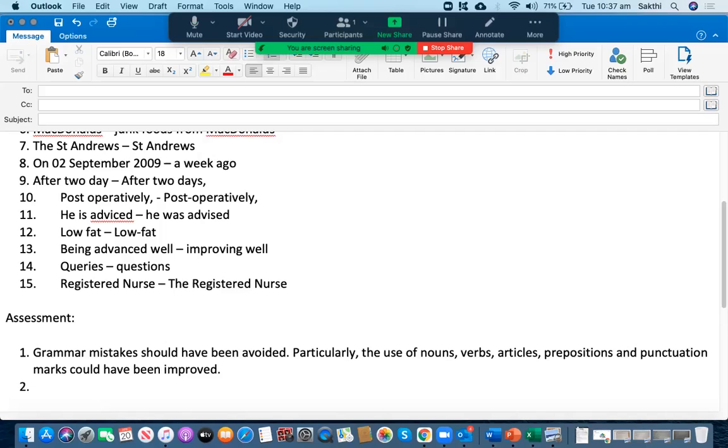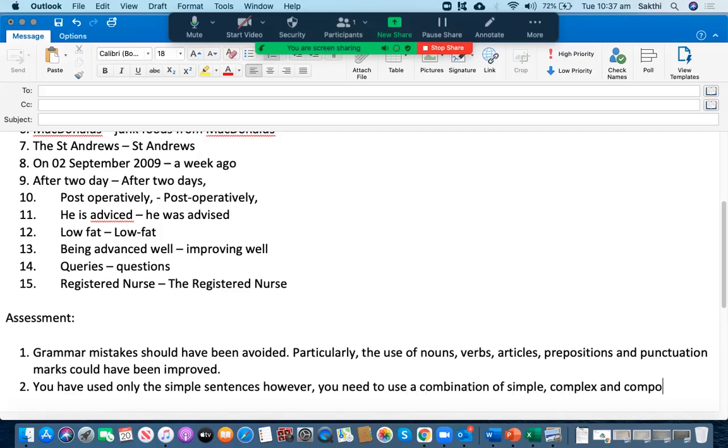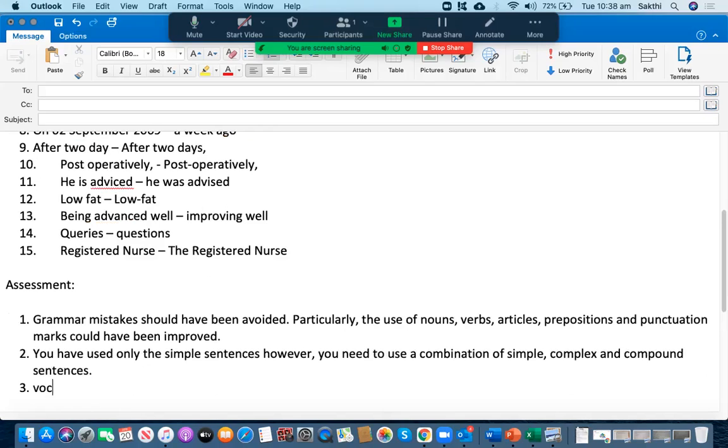The other thing is she has used mainly simple sentences. But if you're aiming at a C+ grade, then you have to use a combination of simple, complex, and compound sentences to achieve a good score under grammar.